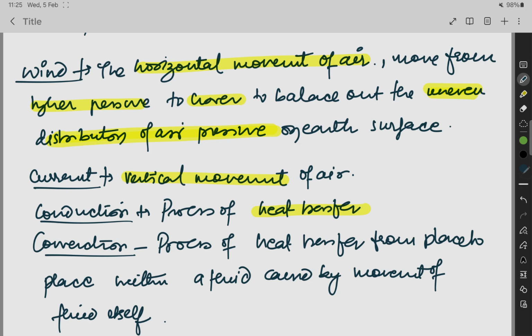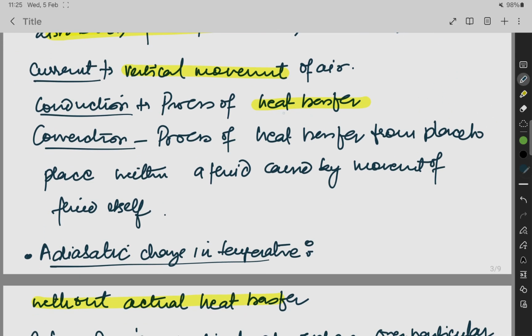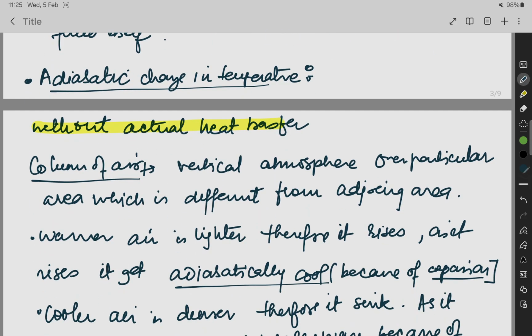In the same way the atmosphere heats up layer by layer. Conduction is the process of heat transfer. Convection is the process of heat transfer from place to place within a fluid, caused by the movement of the fluid itself. Nothing to learn, just understand that layer by layer the heat goes up and air moves in the upward direction.